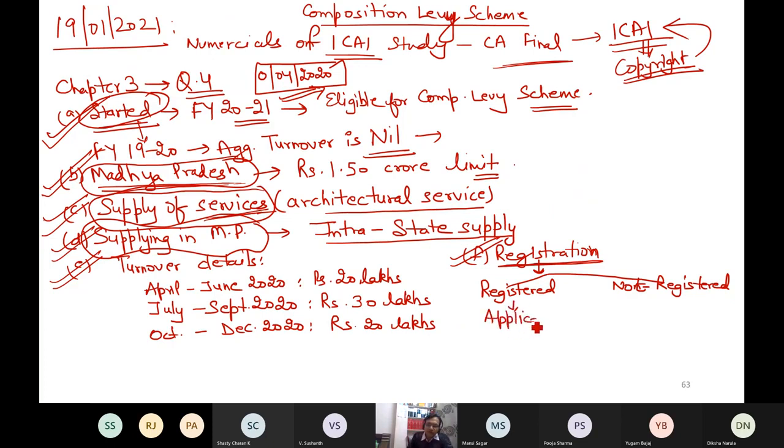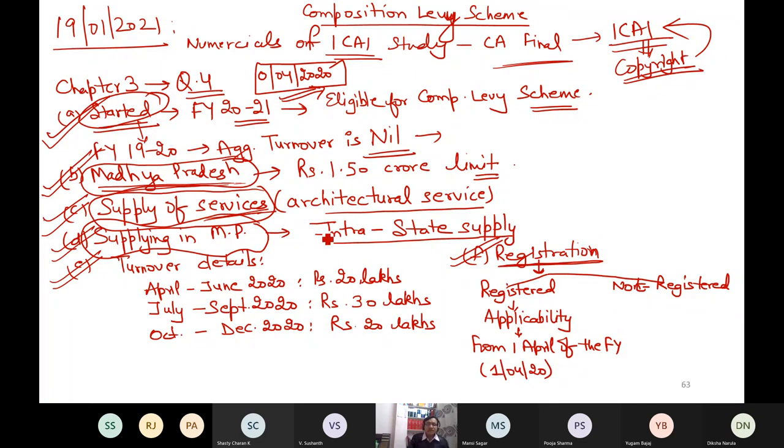Do you remember what is the date of applicability from which I will pay the tax under composition levy scheme? Applicability when? From 1/4 of current year. Very good. From 1/4 of the current financial year. That means in my example, from 1/4/2020.